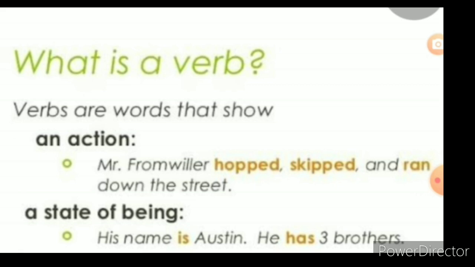Hopped is the verb, action verb. Skipped and ran are the action verbs. State of being means what? See that example, his name is Austin. Is is the being verb. He has 3 brothers. Has is the state of being verb.